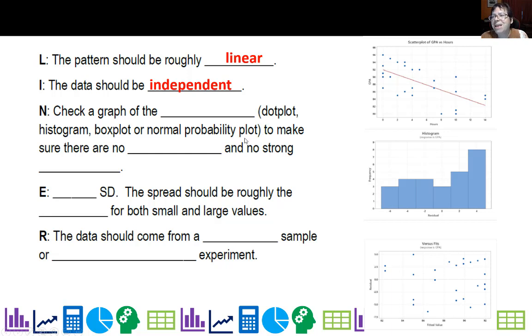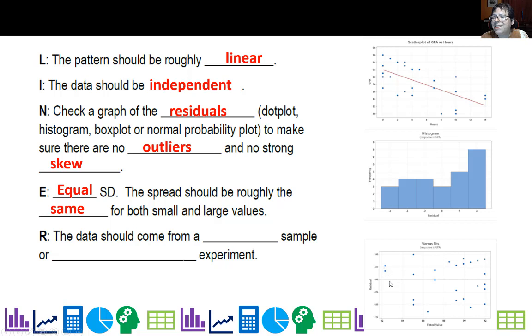Don't know. All right. Check a graph of the residuals. So N, we're trying to check basically that it looks fine, that it's not too skewed, no outliers and no strong skew. And this looks fine. Equal spread. So the spread should be roughly the same for both large and small values. And this does look very roughly the same.